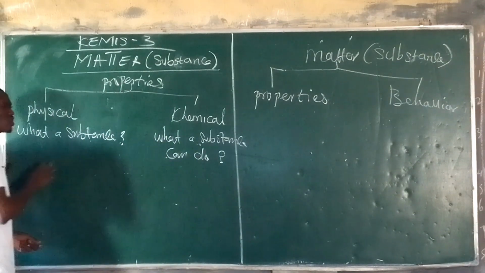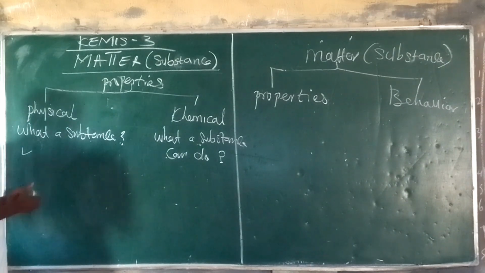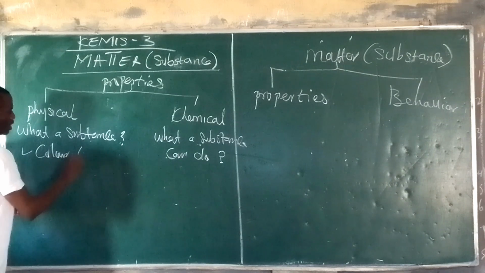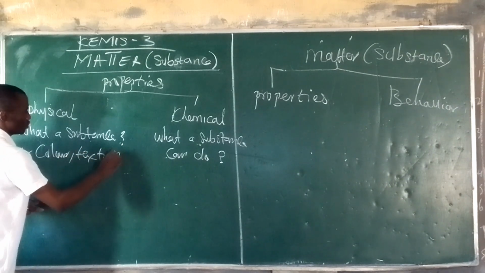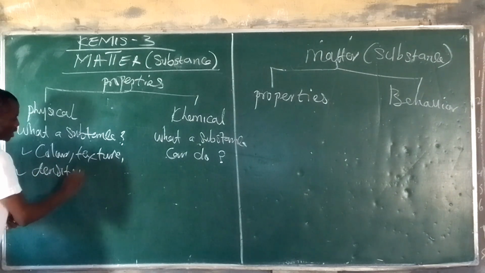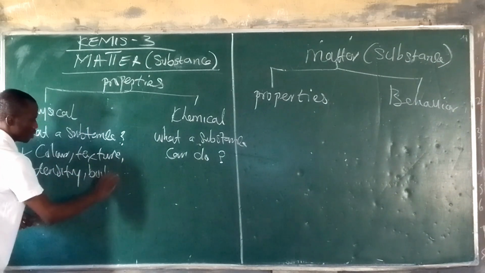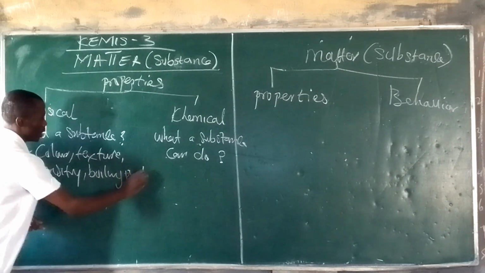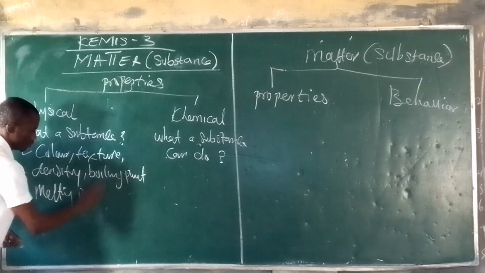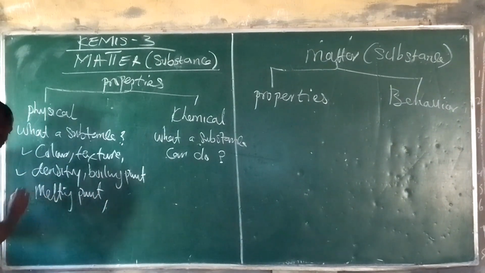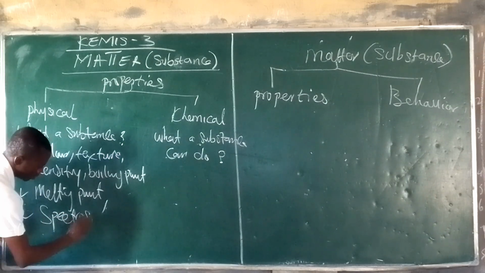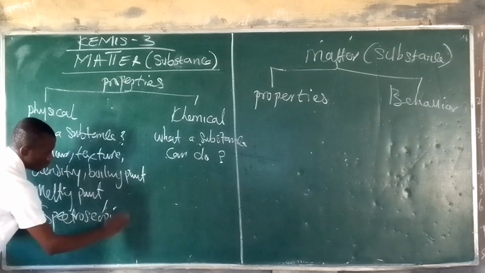Now, examples of the physical properties of matter are the color, the texture, the density, the boiling point, the melting point. We also have the spectroscopic properties.